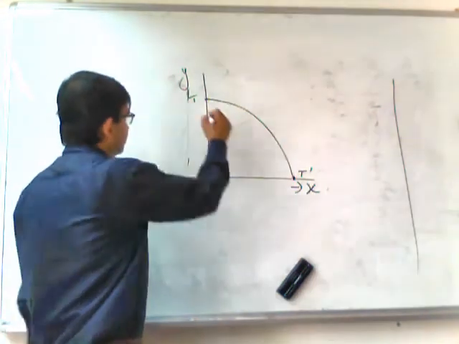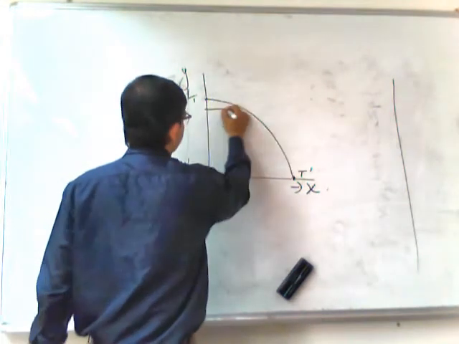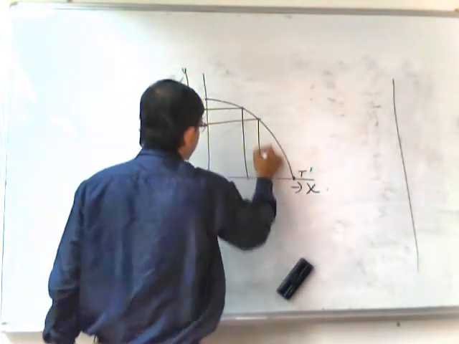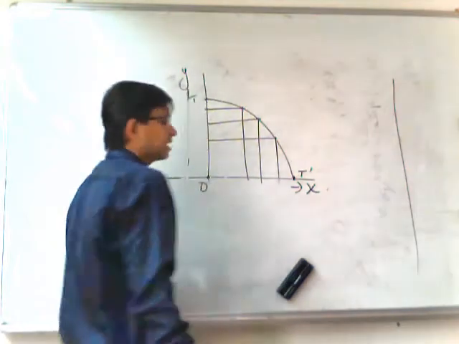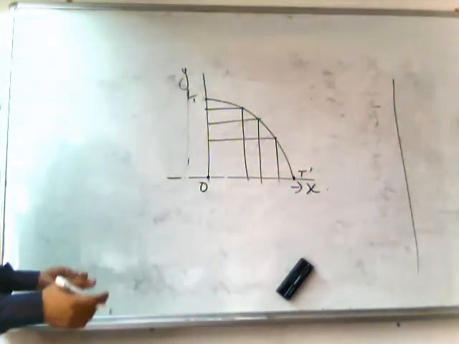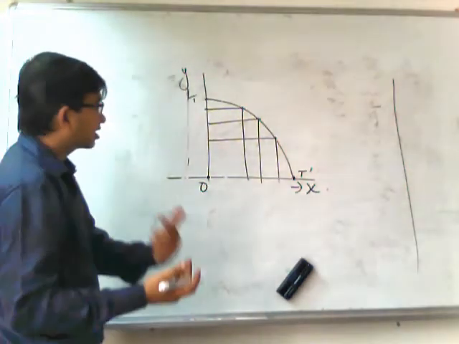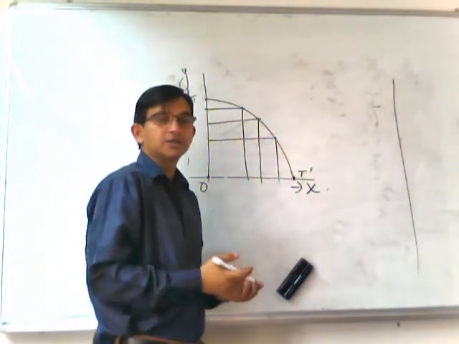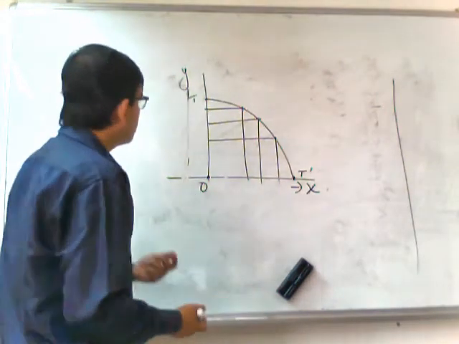And between T and T dash, we get numerous combinations of X and Y, and for producing all these combinations of X and Y, all the resources are exhausted or perfectly utilized.